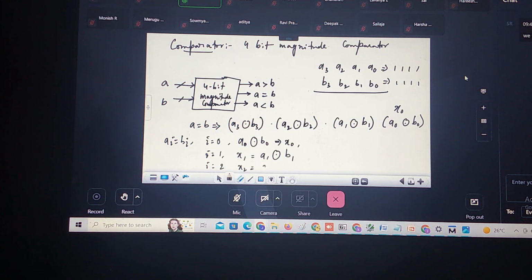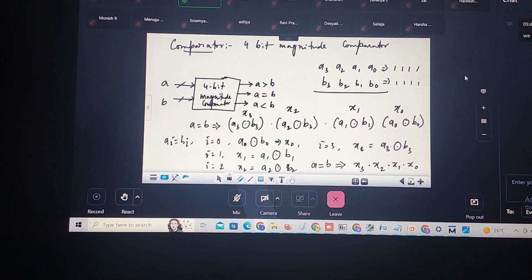i is equal to 3 means x3 is equal to A3 XOR B3. Therefore, the final expression for A equal to B I can write as x3 AND x2 AND x1 AND x0.